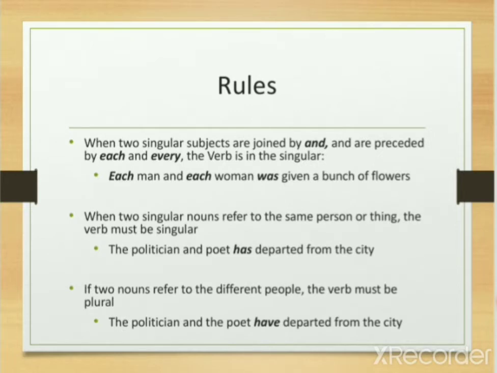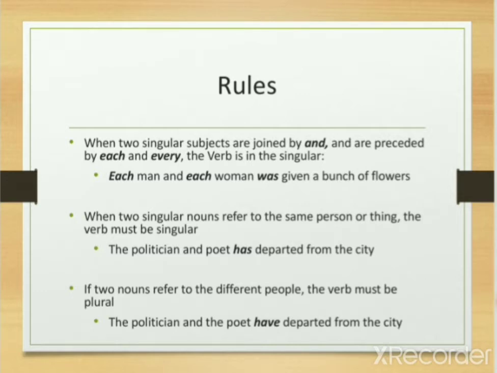When two singular subjects are joined by and are preceded by each and every, the verb is in the singular. As each man and each woman was given a bunch of flowers. When two singular nouns refer to the same person or thing, the verb must be singular. The politician and poet has departed from the city.